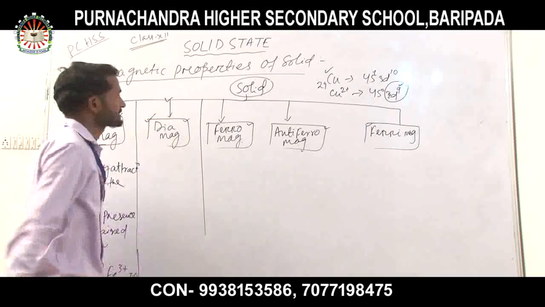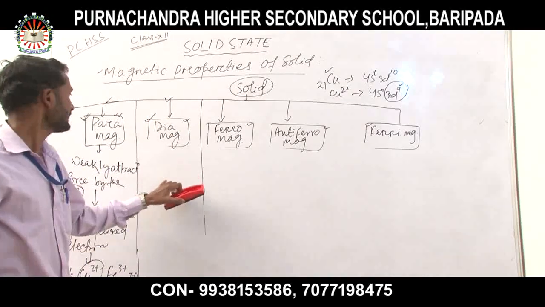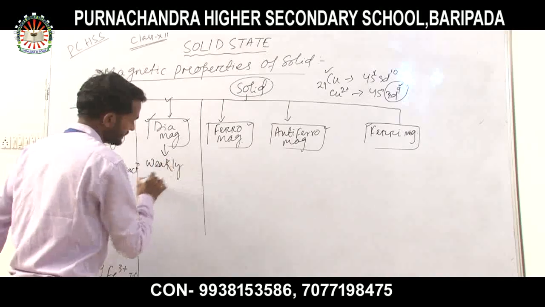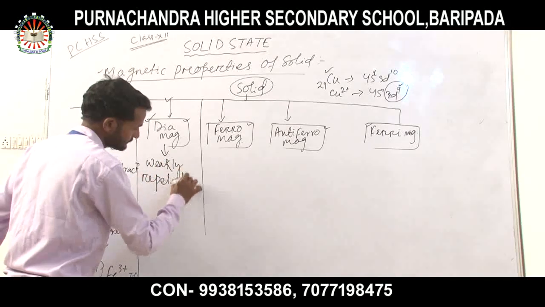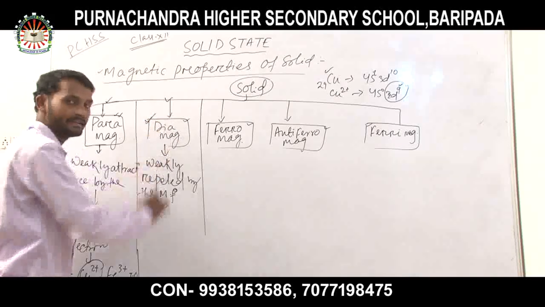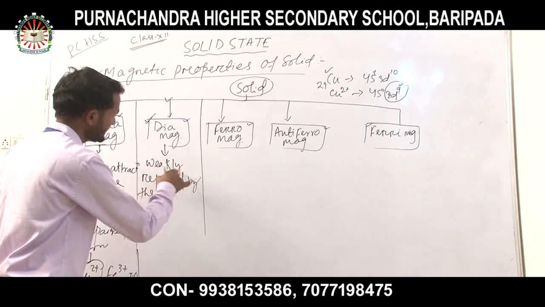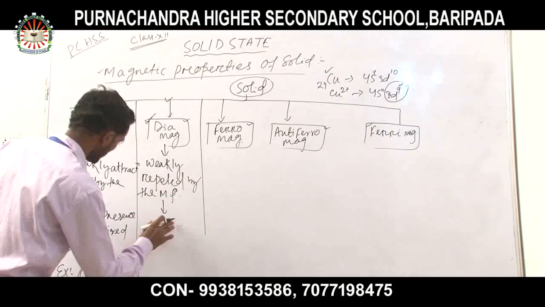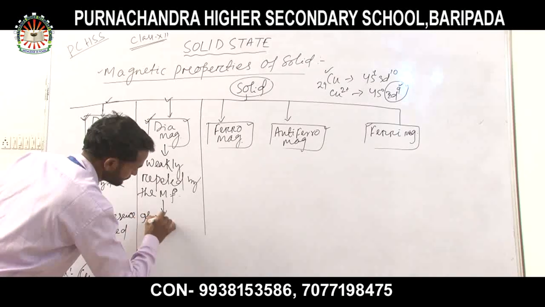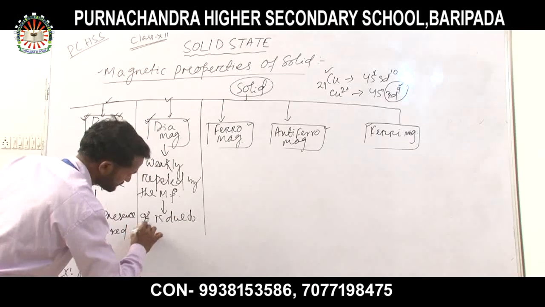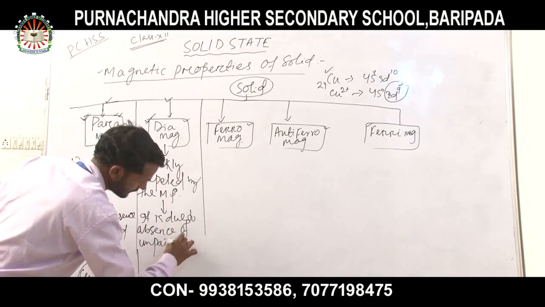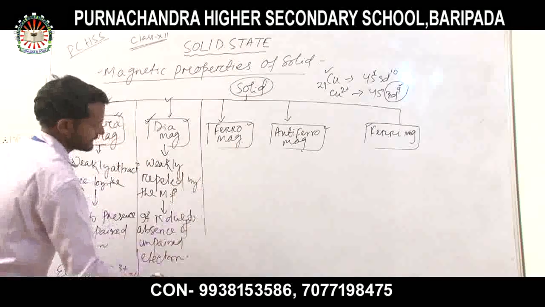Now in case of a diamagnetic substance, the solid substance which is weakly repelled by the magnetic field is called diamagnetic in nature. This weak repulsion is due to the absence of unpaired electrons.